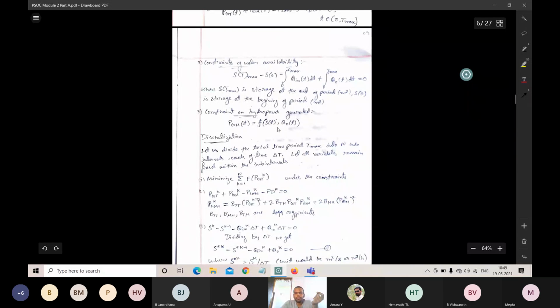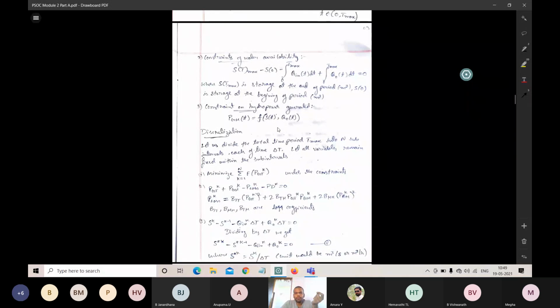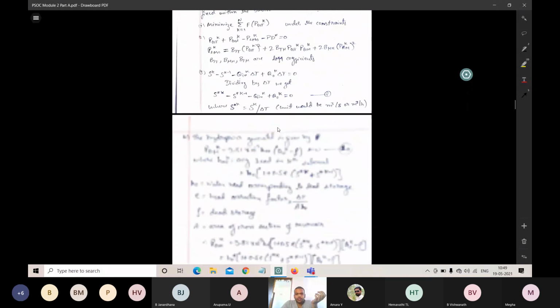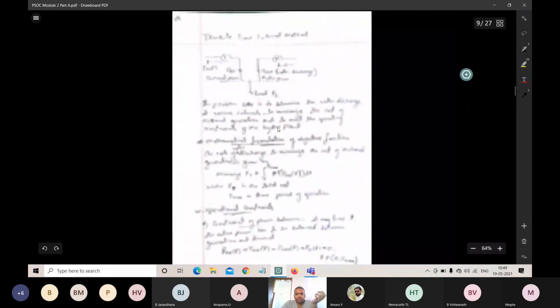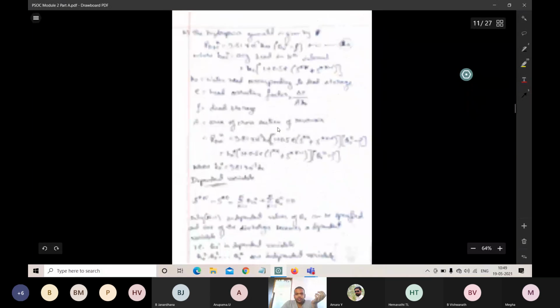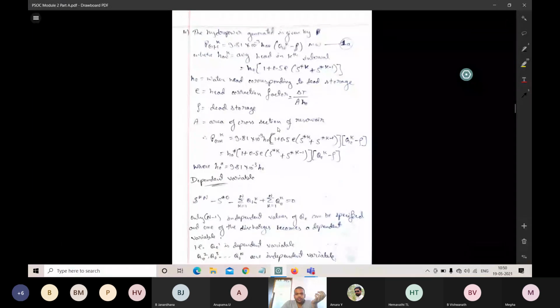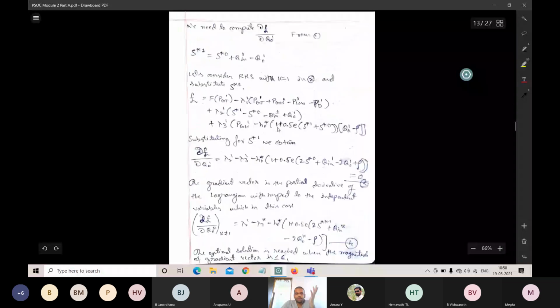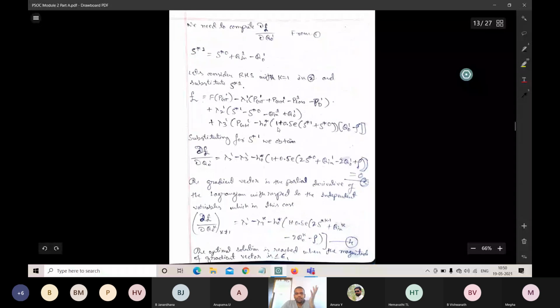The next thing is discretization. We have to discretize the equations, identify the dependent variables, and use the Lagrangian function. If we use that Lagrangian function, we will solve the total 3 problems.